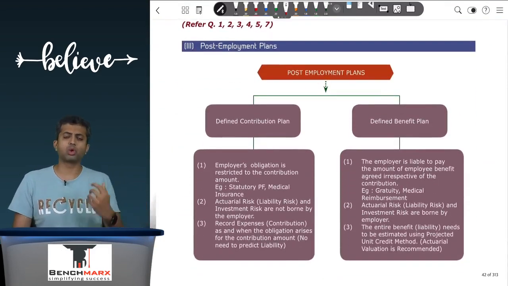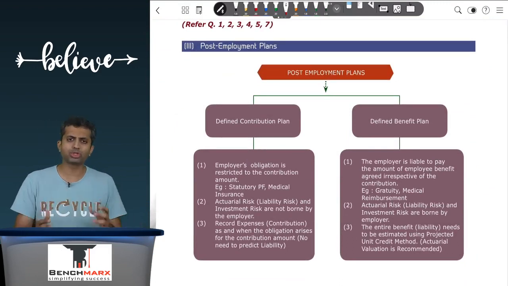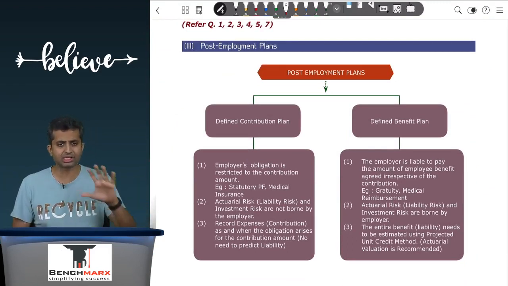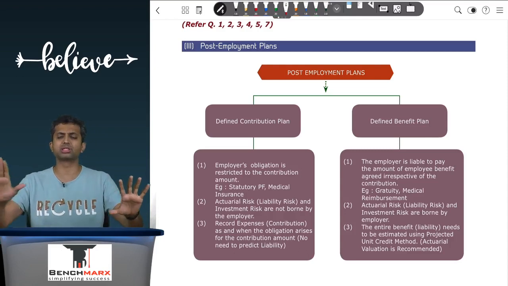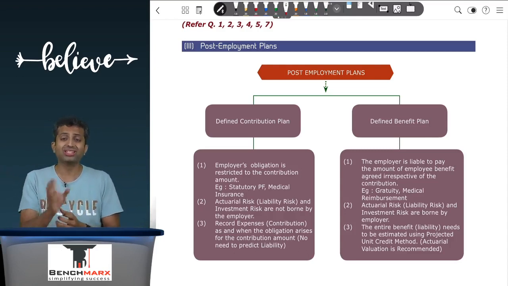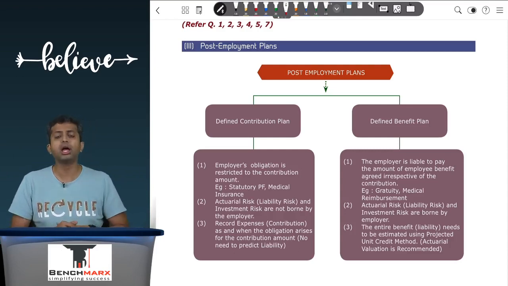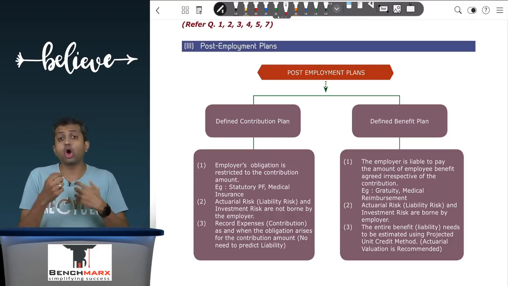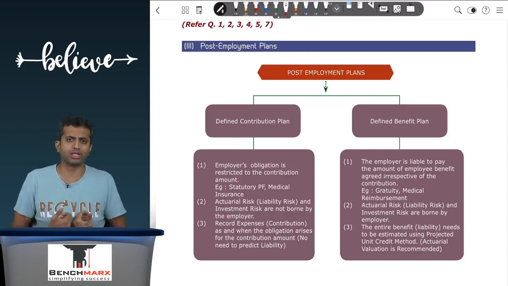Next, you have accounting for post-employment plans. Within post-employment plans, there are two broad categories. There is something called as defined contribution plans, and then there is something called as defined benefit plans. Defined contribution plans are plans where the amount of contribution to be made is defined and the actuarial or the investment risk is not borne by the employer.